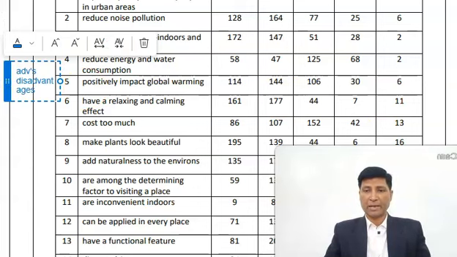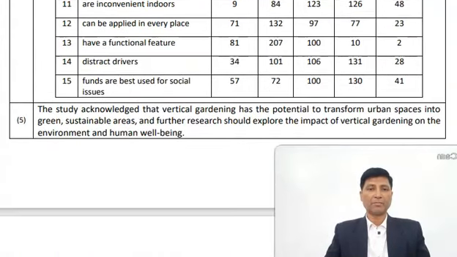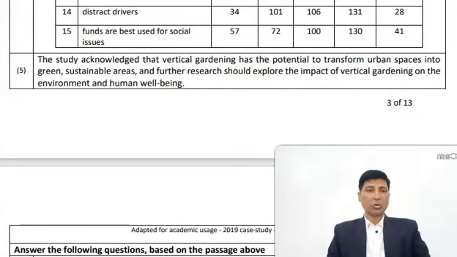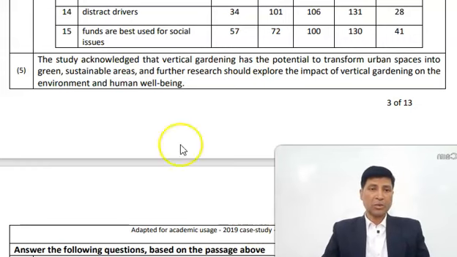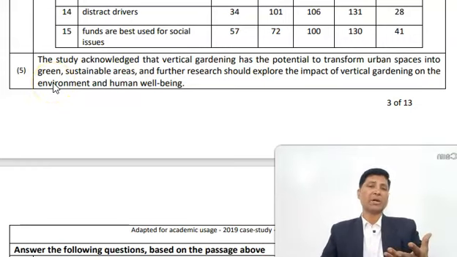Now moving on to the last paragraph. Paragraph number 5 shows the study acknowledged that vertical gardening has a potential to transform urban spaces into green, sustainable areas, and further research should explore the impact of vertical gardening on the environment and human well-being. Now, so this 5th paragraph is giving you the summary of the survey.